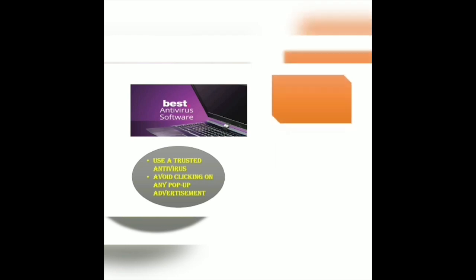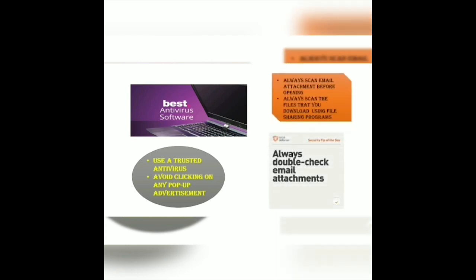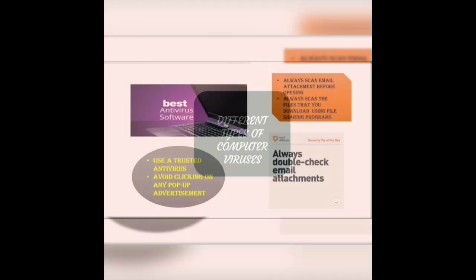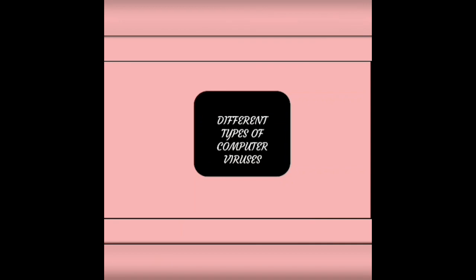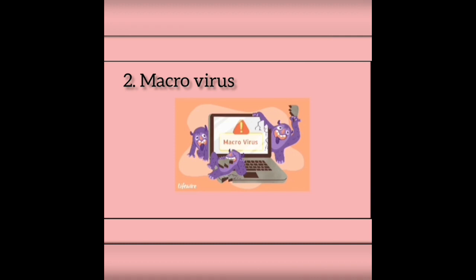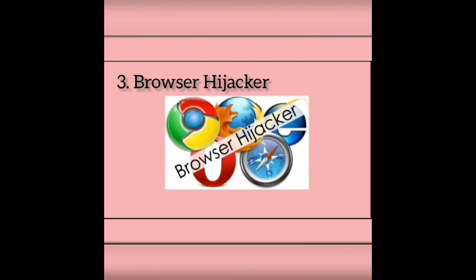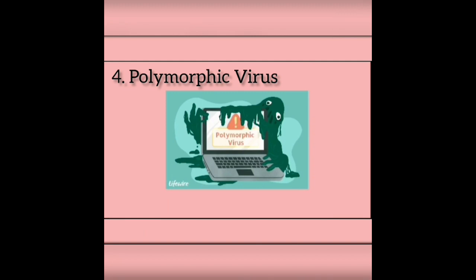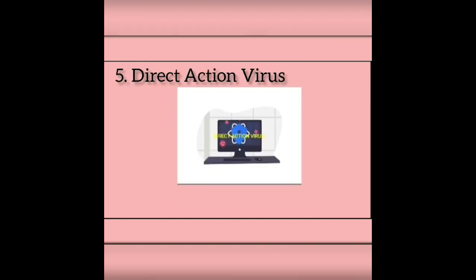Next, how to help protect against computer viruses. First, use a trusted antivirus product such as Norton Antivirus Basic and keep it updated with the latest virus definitions. Avoid clicking on any pop-up advertisements, always scan your email attachments before opening them, and always scan files that you download using file sharing programs. Different types of computer viruses: boot sector virus, macro virus, browser hijacker, polymorphic virus, and direct action virus. These are the types of computer viruses.